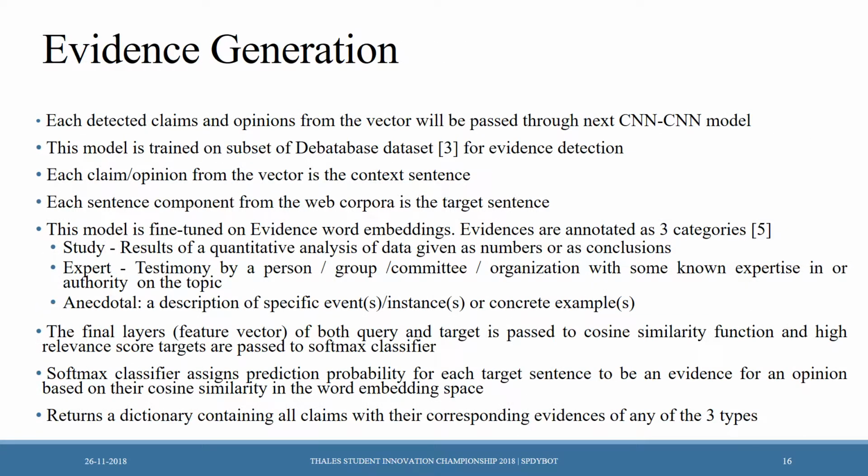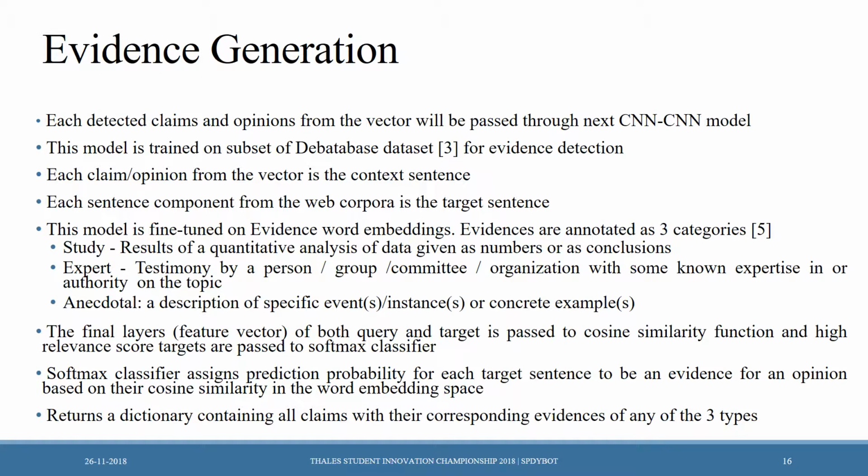In the next stage, each detected claim and opinion from the vector will be passed through the next CNN concatenated model, which is trained on another subset of the database dataset built for evidence detection. Here, each claim and opinion from the vector is the context sentence and each component from the web is a target sentence. It also returns a dictionary containing all the claims with their corresponding evidences of any of the 3 types of evidences which we provided.